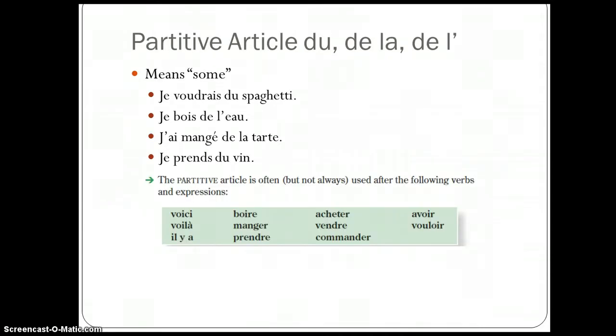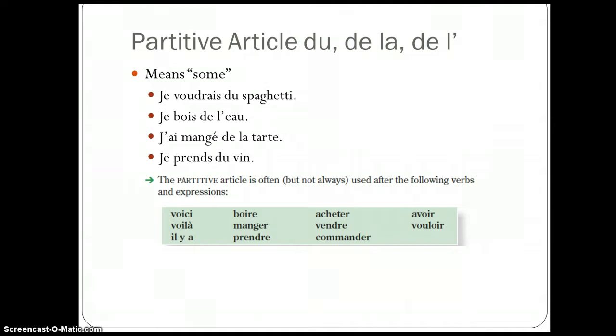We also have the partitive article, du, de la, or de l', and that means some, an amount of. For example, je voudrais du spaghetti. You want some spaghetti. You don't want all of the spaghetti. Je bois de l'eau. I'm drinking some water in my cup, not all of the water.